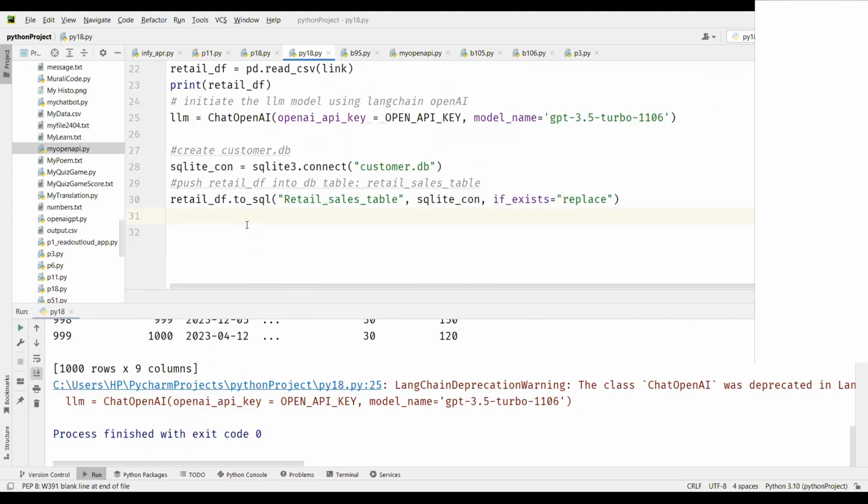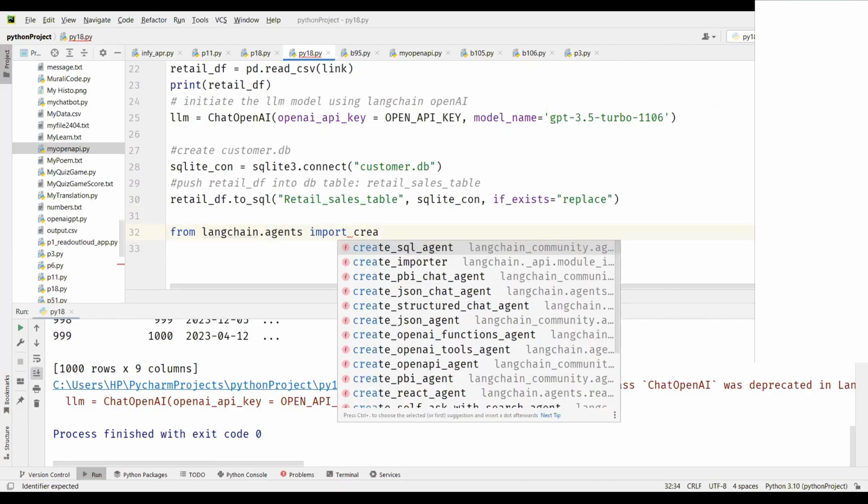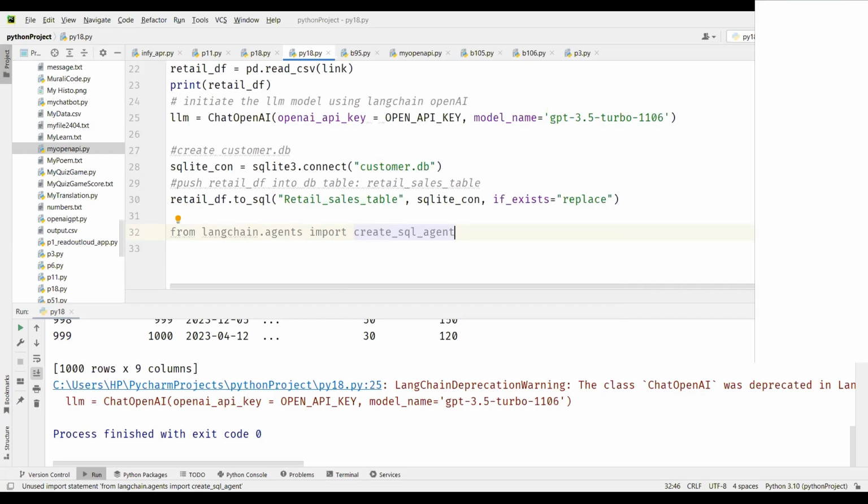So here I'm going to import libraries for that. I'm going to use LangChain again. So from langchain.agents, I'm going to import the first thing that we need, create_sql_agent. This SQL agent will help us create an agent which will take our LLM query. Then OpenAI will convert our query into SQL format and give it to the SQL agent. The SQL agent will get the data and give it to the model. The SQL agent will understand only the SQL query, but the LLM will convert whatever English text we give into the SQL command using the SQL agent.